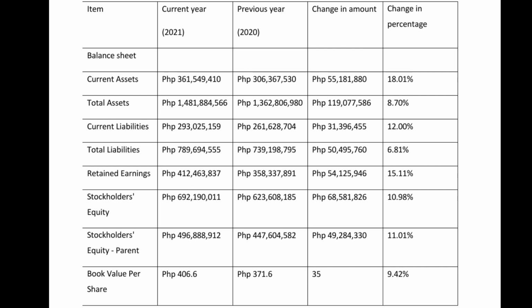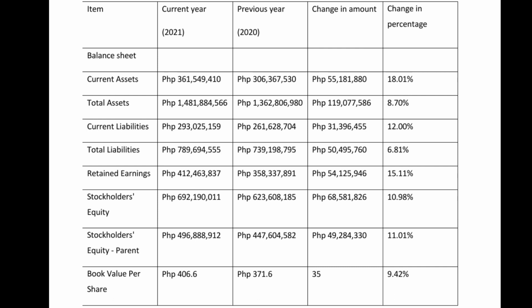The change in percentage is 8.70. It follows the same procedure. To get the change in amount, subtract the previous year from the current year. To get the change in percentage, divide the change in amount by the previous year and multiply it by 100.